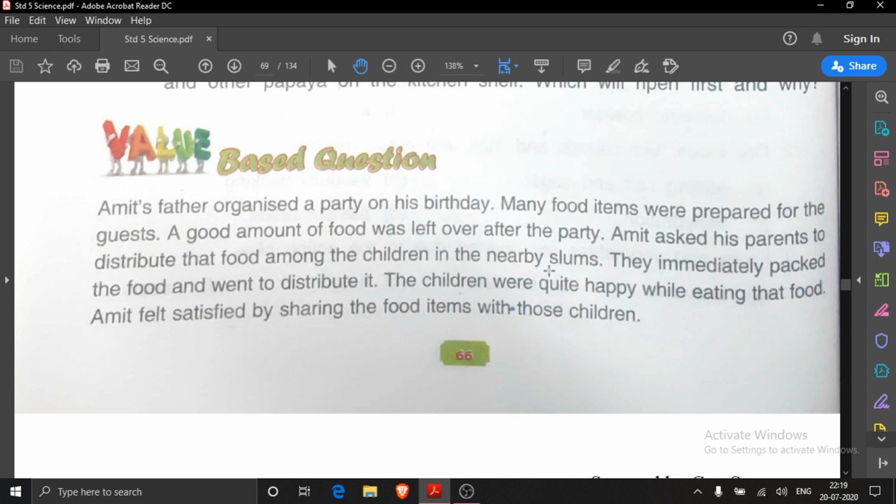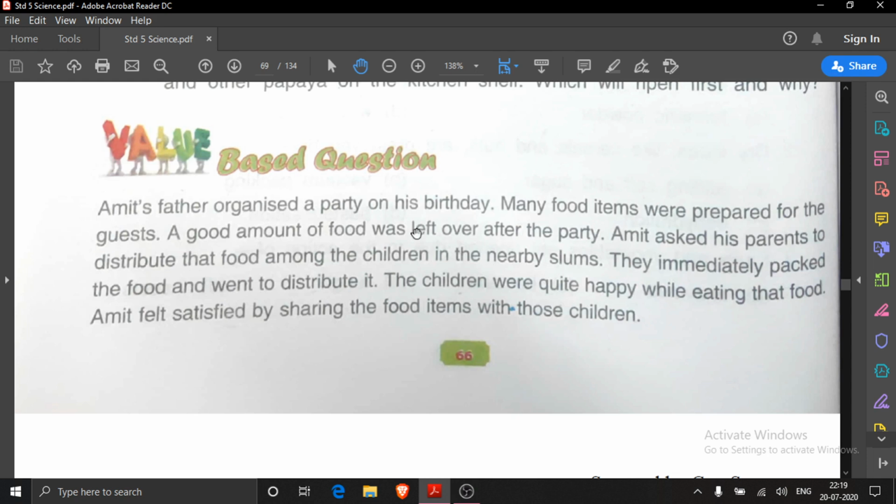It was a good decision or not? Yes, a very good decision, because as food was left, it was going to spoil, and to save it from spoiling, as in our country many children are hungry, Amit suggested his parents distribute that food among the children in the nearby slum area.